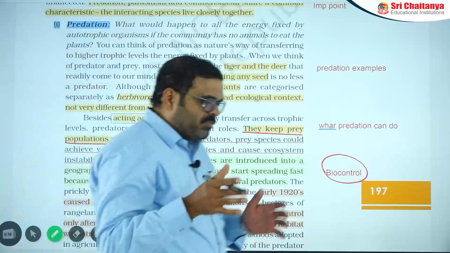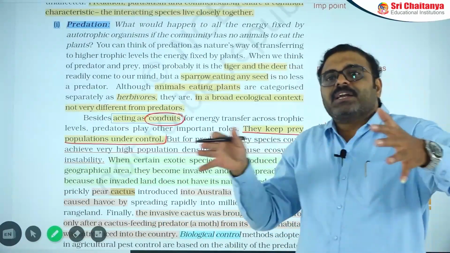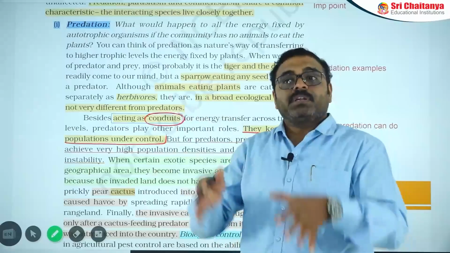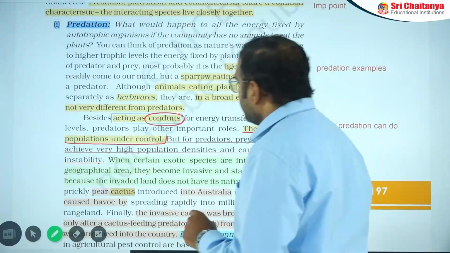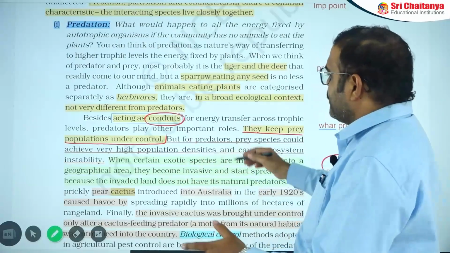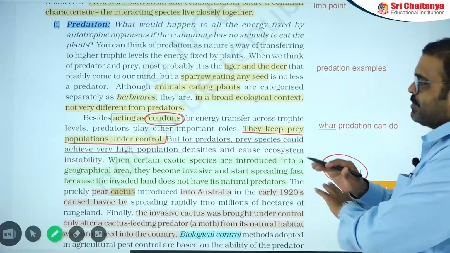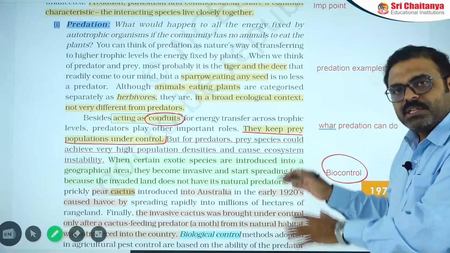If you observe from the predator's view, preys are increasing their number and disturbing nature. That is why the predator is controlling them, and that we need to understand. According to the predator's view, prey species could achieve very high population densities and cause ecosystem instability. In those cases, the predator is regulating the prey.